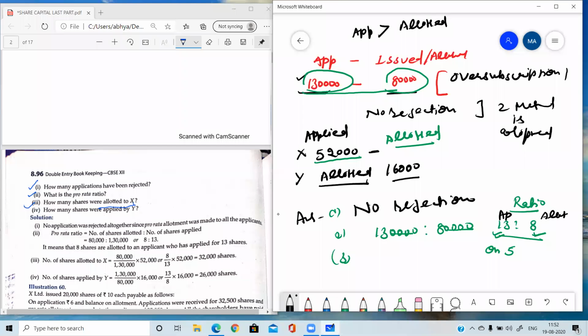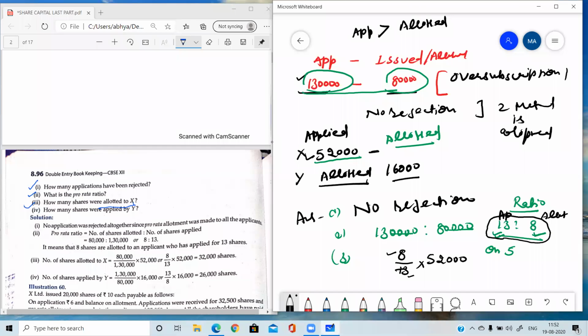If we need to find the allotted number, then the formula will be 8 upon 13 into the number of shares given to X. If we need to find the applied, then applied will be the numerator and allotted will be the denominator. And if we need to find the allotted, then allotted will be the numerator and applied will be the denominator. Or directly, if your maths is strong, you can find it with this ratio only, without using the formula. So it's up to you. In both manners you can find it.